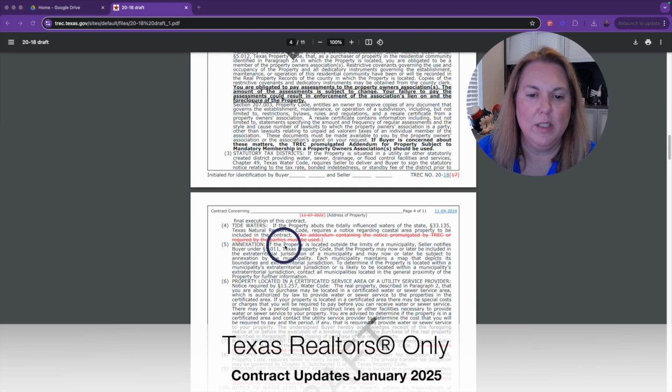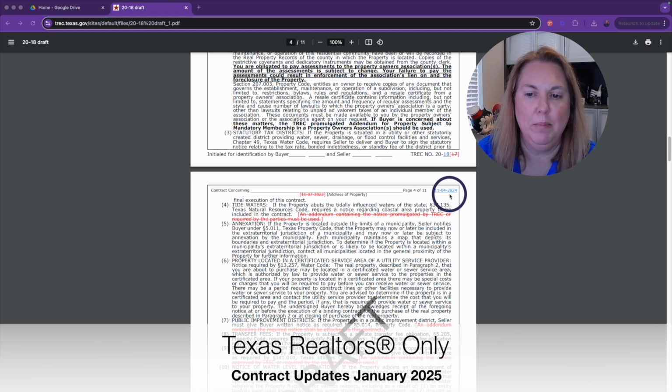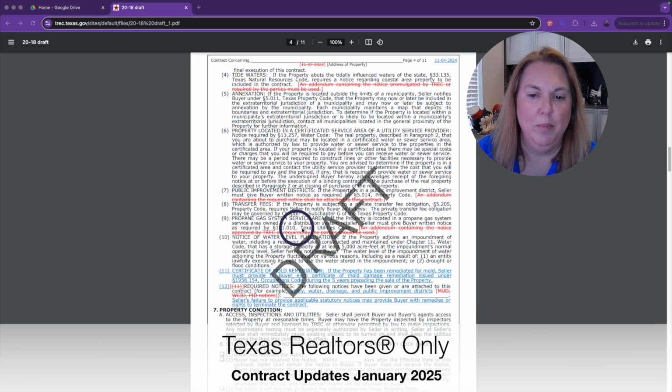Under Tidewaters, they've removed the sentence that says an addendum containing the notice promulgated by TREC or required by the parties may be used. That's been removed. Of course, the date's being removed and put here. And then under public improvement districts, they're removing an addendum containing the required notice shall be attached to this contract because not all properties are in an improvement district, so we don't always need an addendum. Same with the propane gas service area, they've removed that as well.